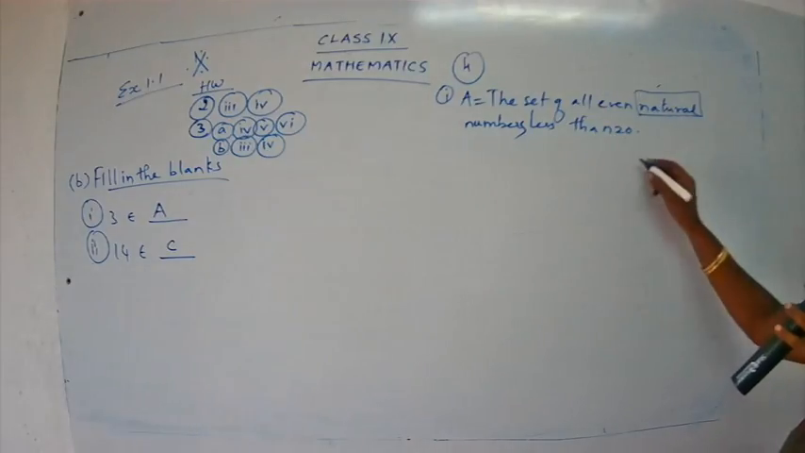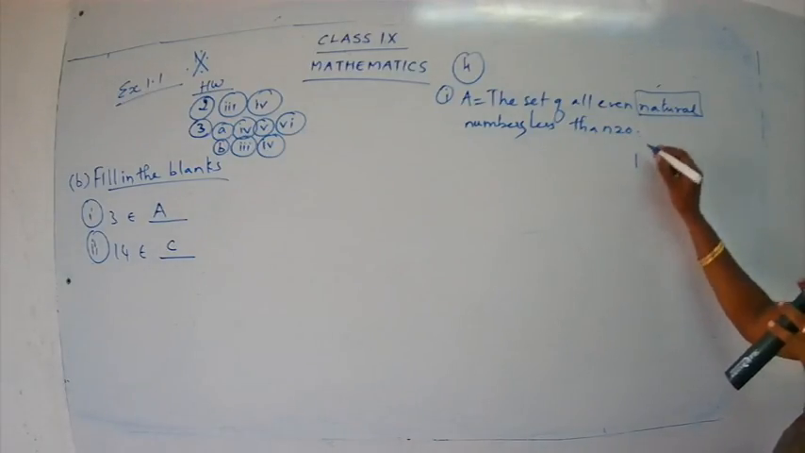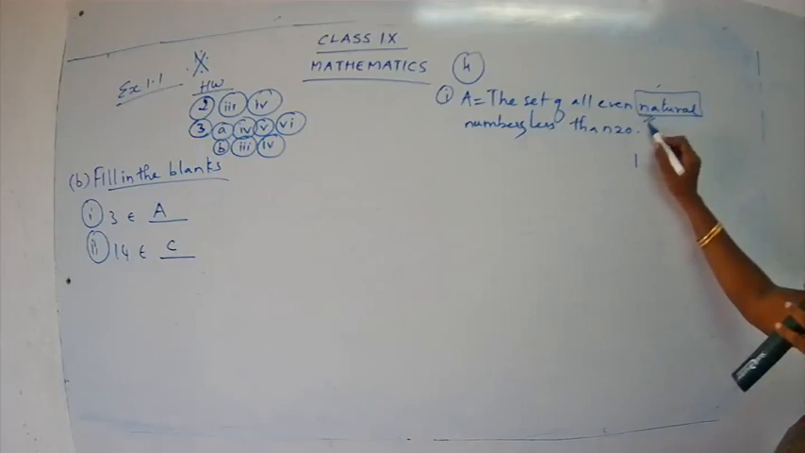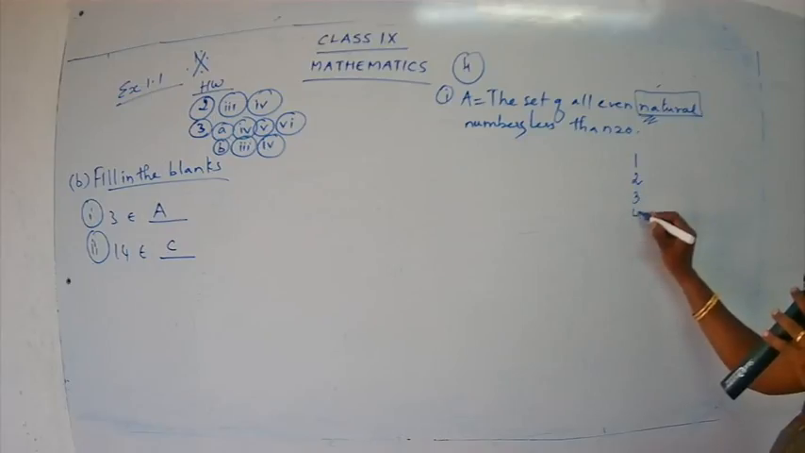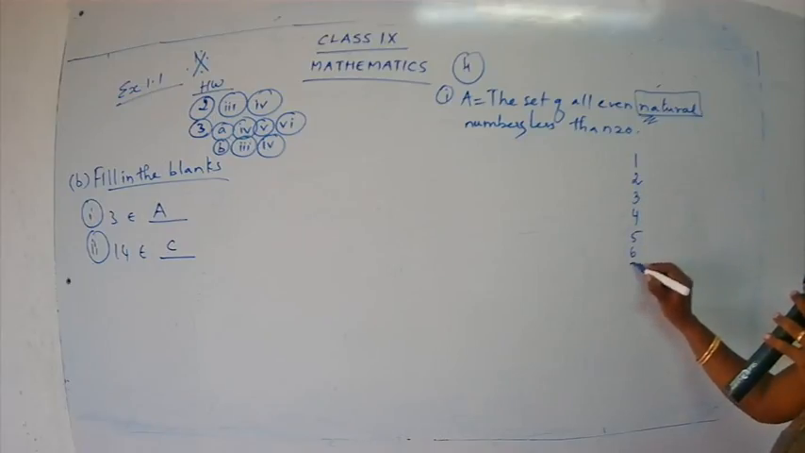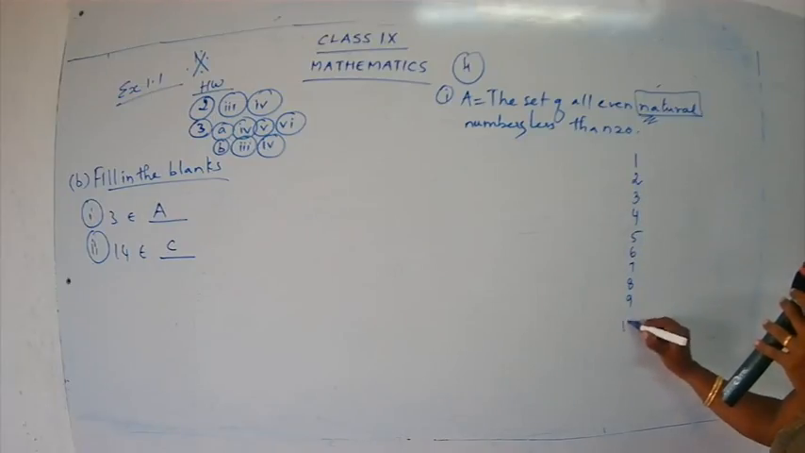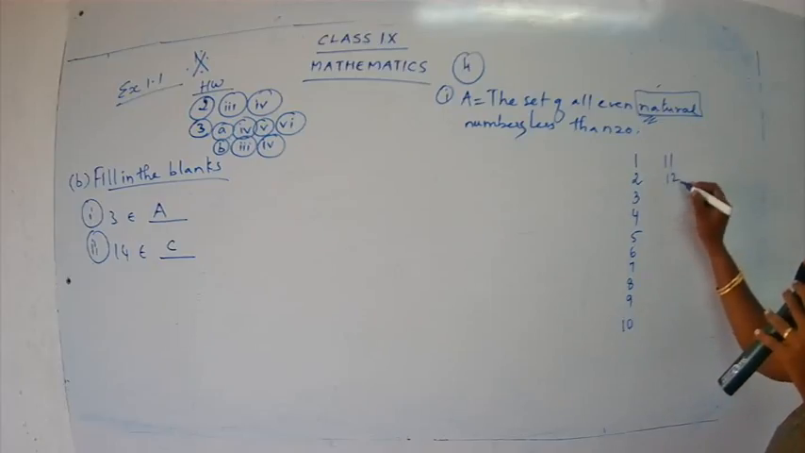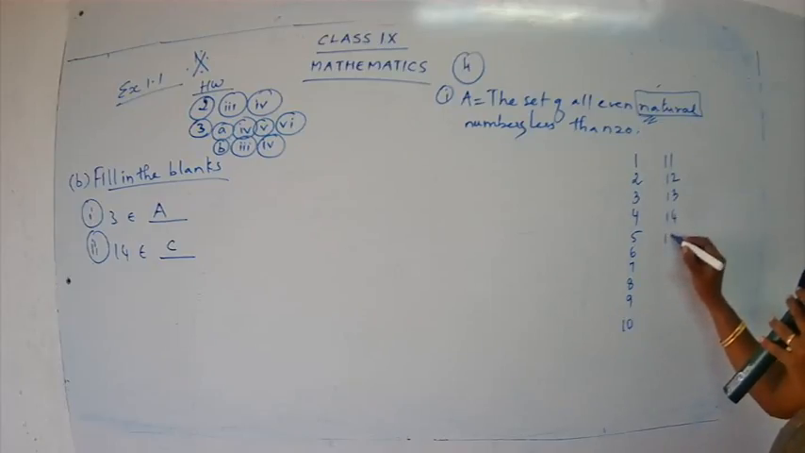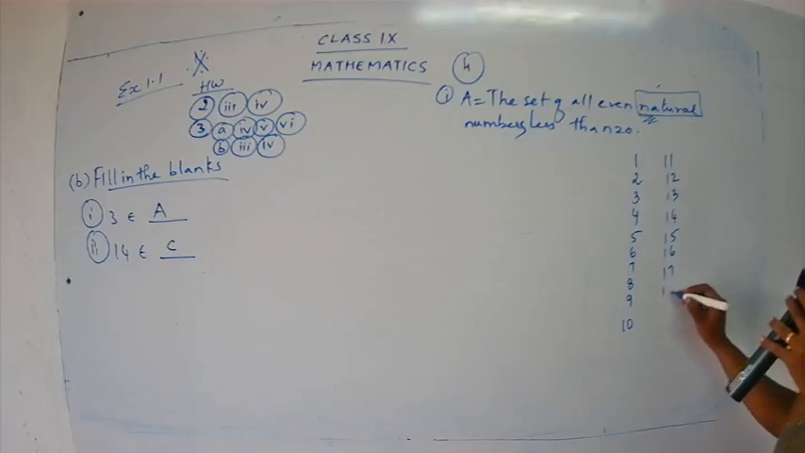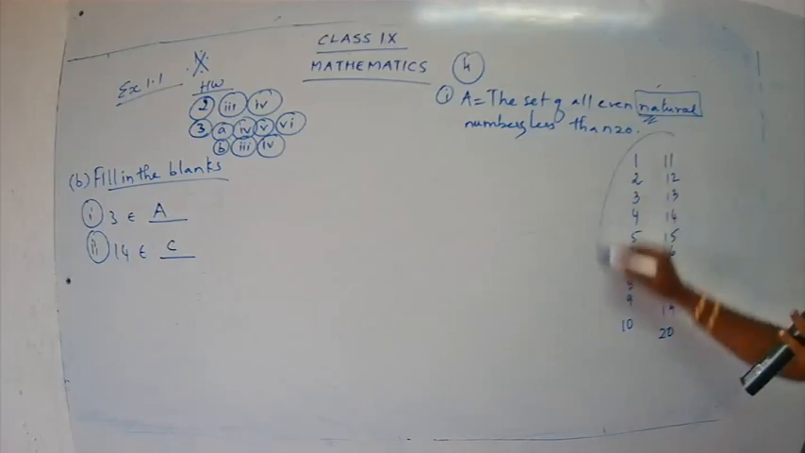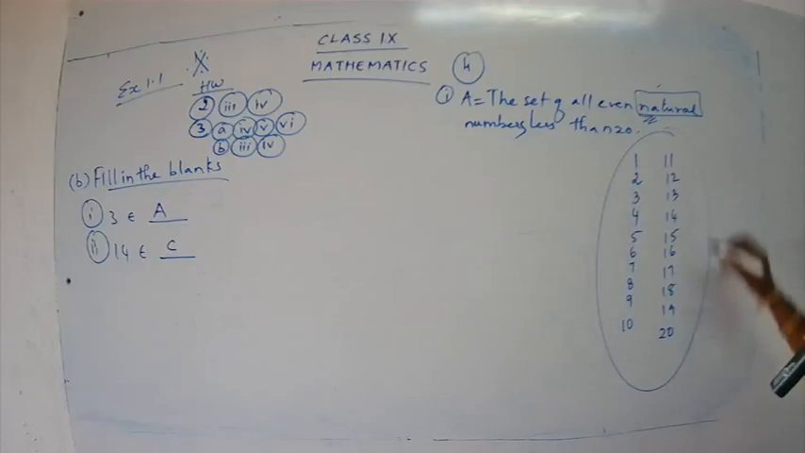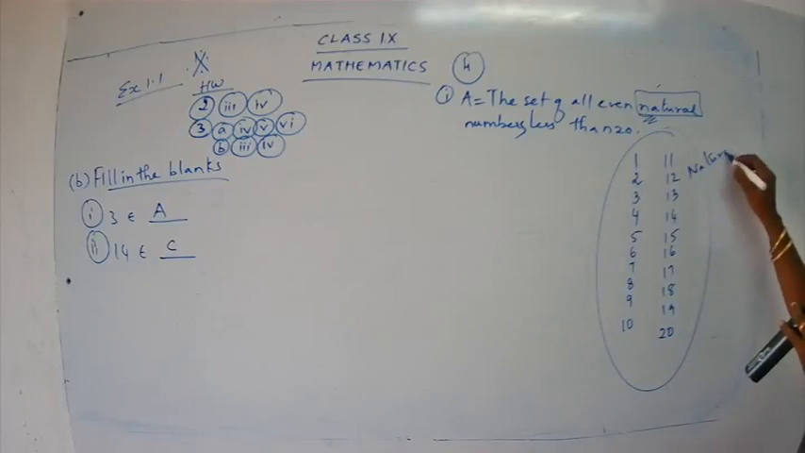So what I am going to do, I am going to write all the natural numbers. I will start from 1, 2, 3, 4, 5, 6, 7, 8, 9, 10, 11, 12, 13, 14, 15, 16, 17, 18, 19, 20. Okay. So I have listed all the natural numbers from 1 to 20.